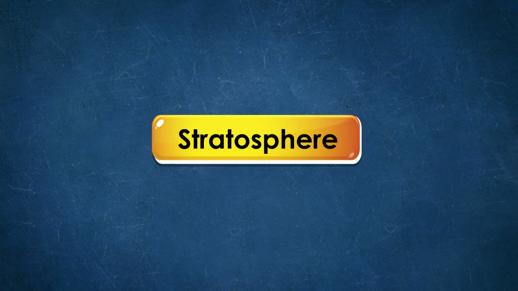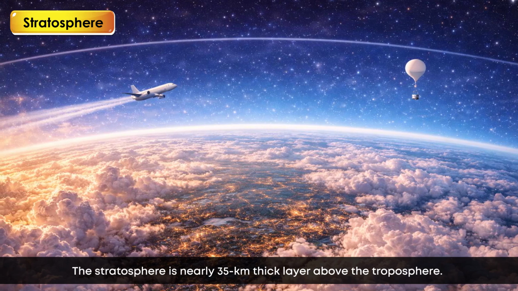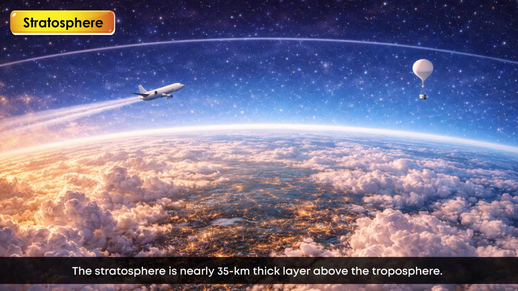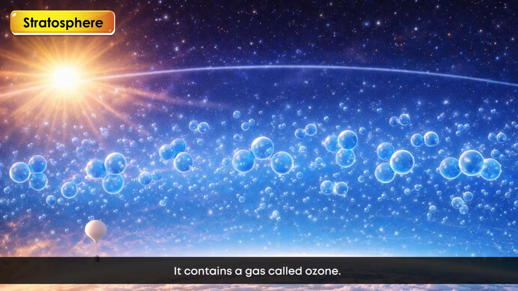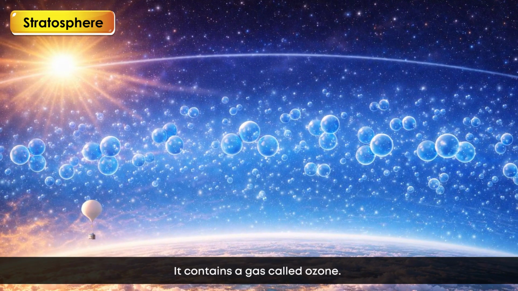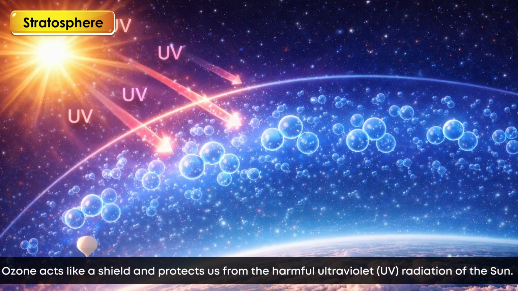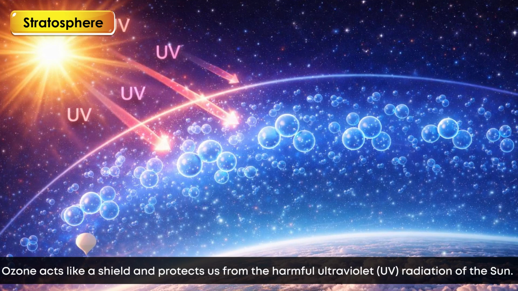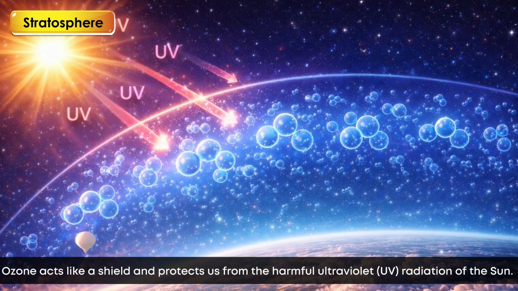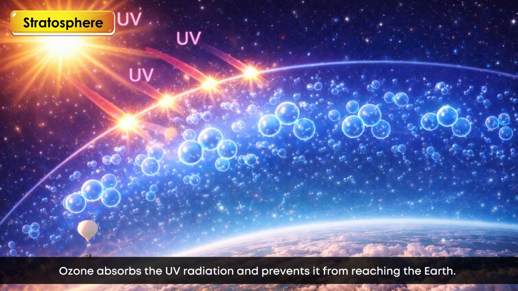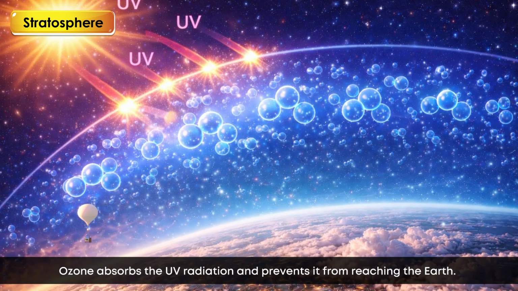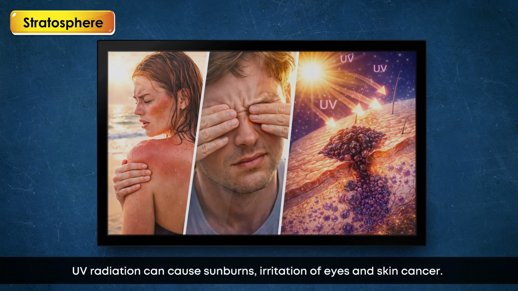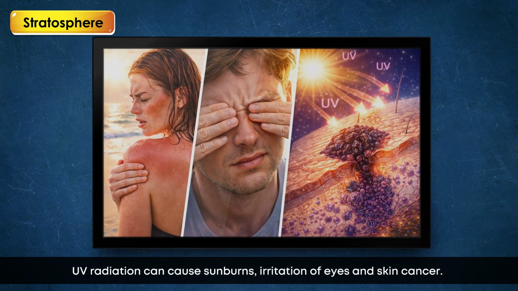Stratosphere. The stratosphere is nearly 35 kilometers thick layer above the troposphere. It contains a gas called ozone. Ozone acts like a shield and protects us from the harmful ultraviolet (UV) radiation of the sun. The ozone absorbs the UV radiation and prevents it from reaching the Earth. UV radiation can cause sunburns, irritation of eyes and skin cancer.